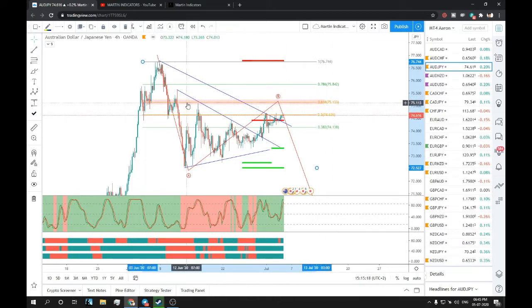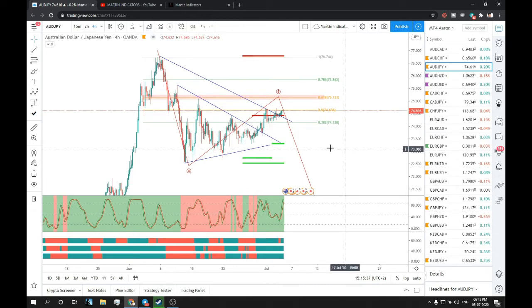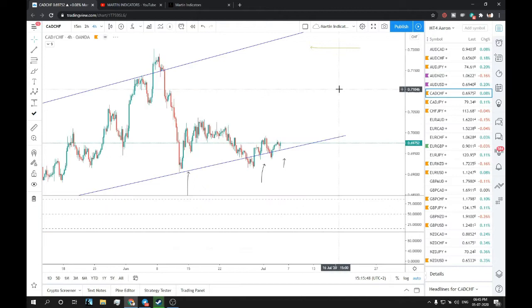We also have a good resistance out here. You can see the price was rejected here, price was being supported here, so that will act as a resistance. Now it was also rejected over here, so we have a good amount of resistance over there. We can also possibly see a double top, and that would be a good confluence for a trade setup. So I'm just patiently waiting for this 0.618 range to break or reject from there to take any trade setup. Okay guys, let's move on to the next one, CAD/CHF.